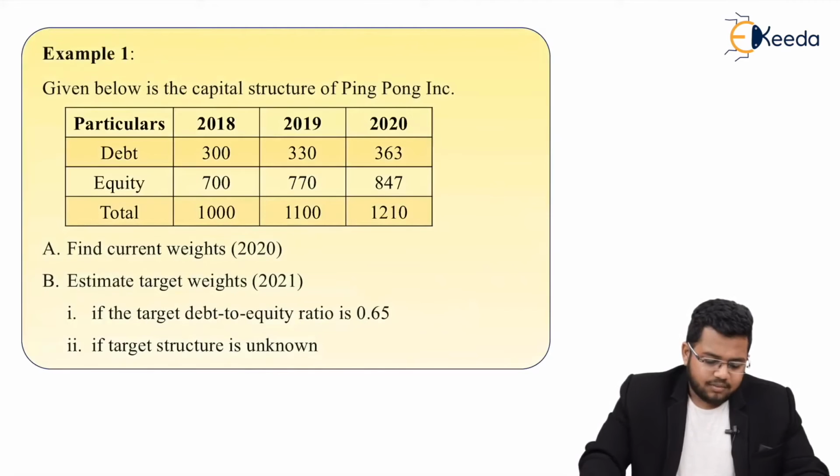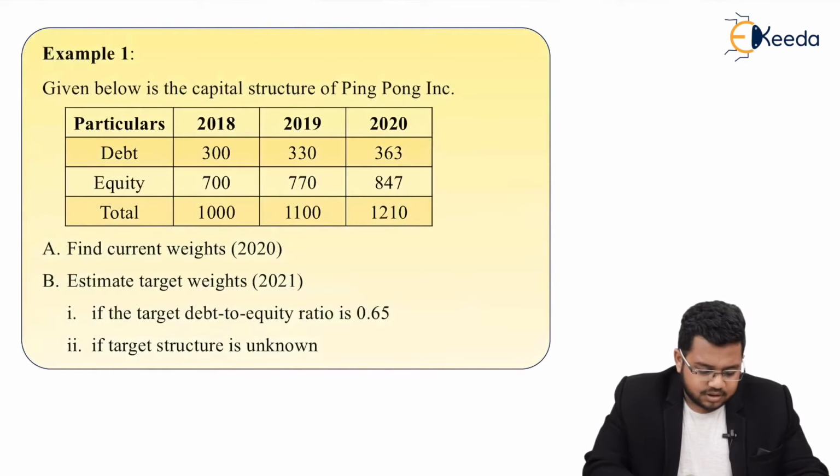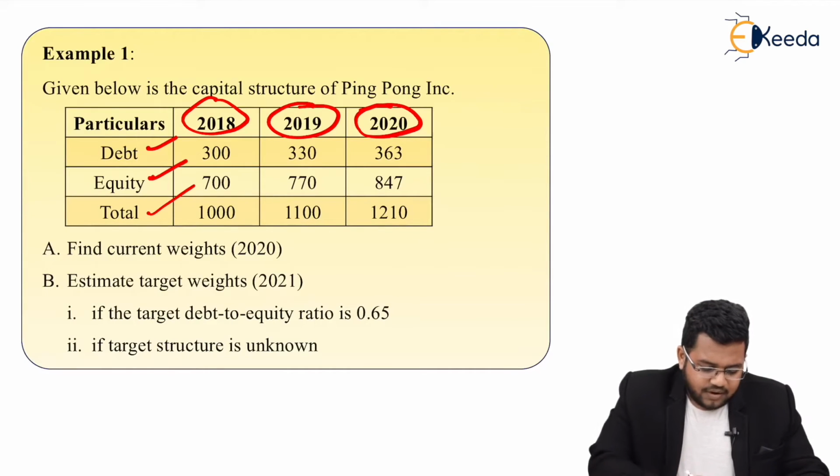Example 1. Given below is the capital structure of Ping Pong Incorporated. So the capital structure is in front of you. 2018, 19 and 20 years are given: debt, equity and total. First question is: find current weights of 2020.